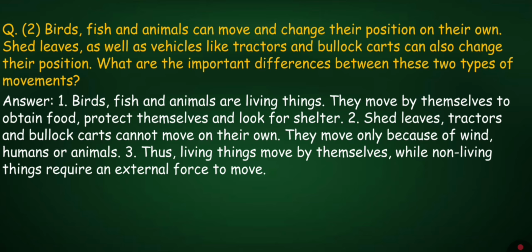Answer. Birds, fish and animals are living things. They move by themselves to obtain food, protect themselves and look for shelter. Shed leaves, tractors and bullock carts can also move, but they move only because of wind, humans or animals. Thus, living things move by themselves, while non-living things require an external force to move.